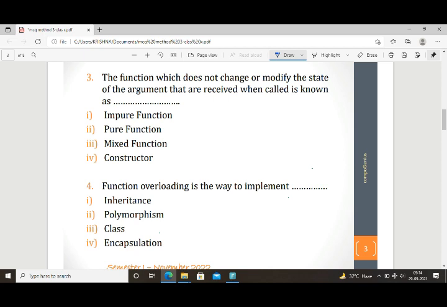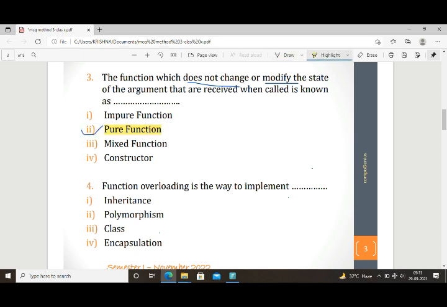So you need to know the definition of pure and impure function. Pure means it doesn't change or modify the state of the argument. That is known as pure function. When it changes or modifies the state of the argument that is received when called, it is known as impure function. Impure function means change or modify. Pure function means it is pure, that's why it doesn't change or modify. So the answer is pure function.